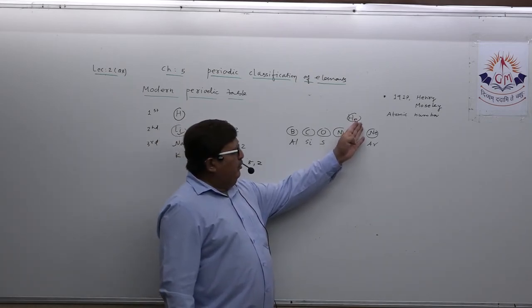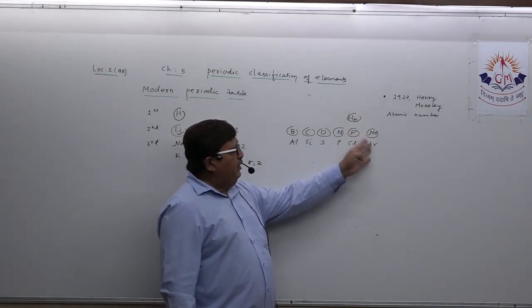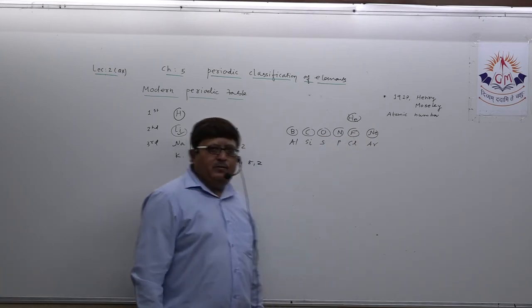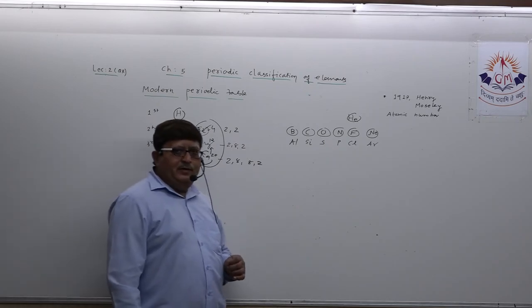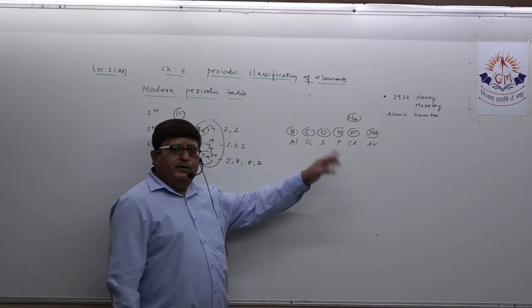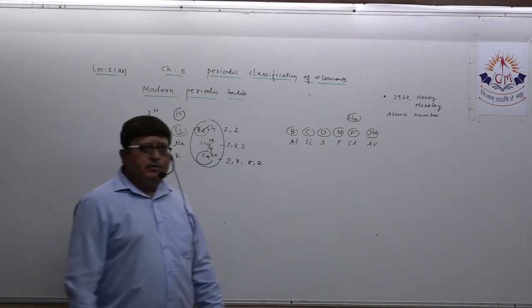You can remember helium, neon, and argon. Helium atomic number 2, neon atomic number 10, argon atomic number 18. So 2; 2, 8; 2, 8, 8. They have the outermost shell totally filled.